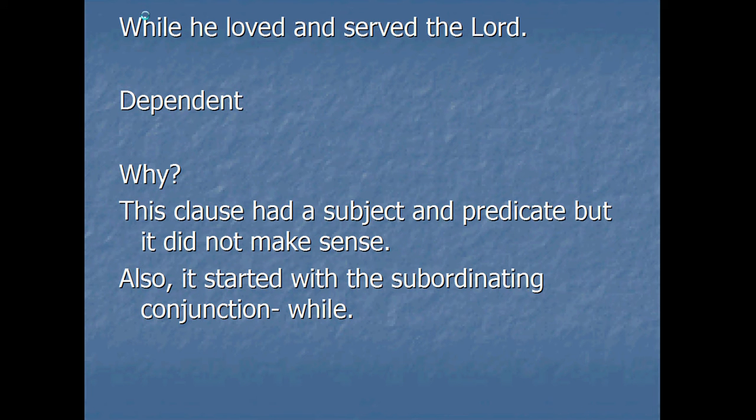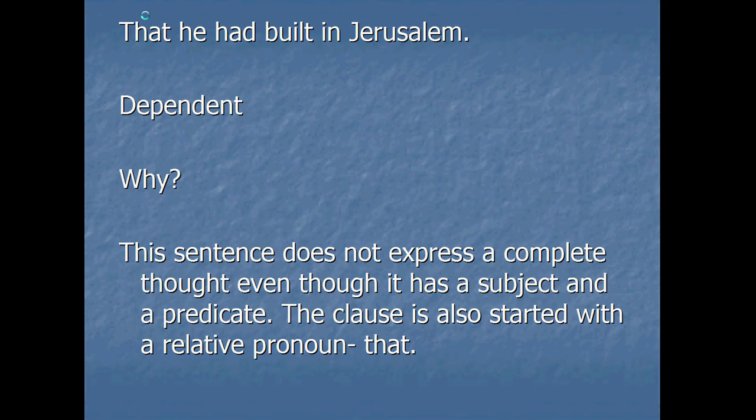"While he loved and served the Lord" was the next sentence. This is a dependent clause. And the reason is because this clause, even though it has a subject and a predicate, does not make sense. Also, again, we see a subordinating conjunction starting this clause, and that conjunction was "while."